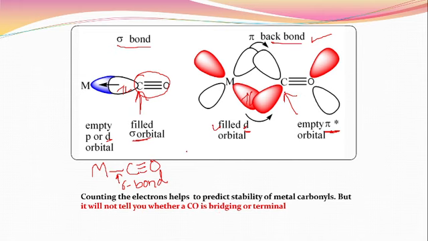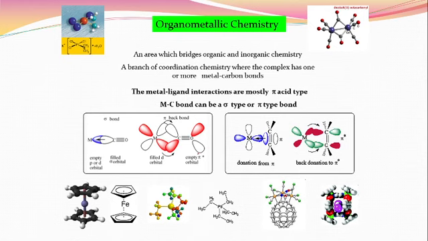Because the sigma bonding and pi bonding decide whether this molecule is stable or not. That's why we must study the sigma bonding and the pi bonding. But one drawback is that this bonding doesn't show whether the carbonyl is present in the bridging position or the terminal position.